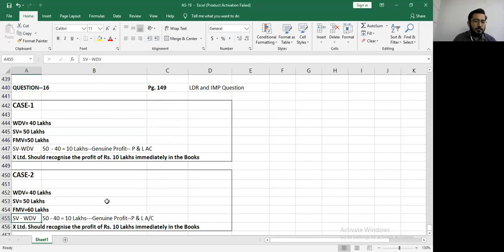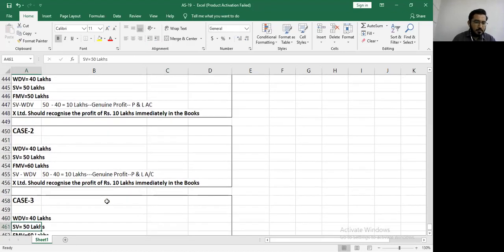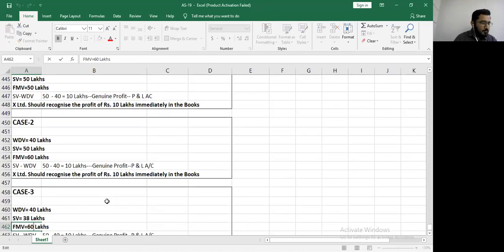Okay, go ahead. Case number 3. Am I audible, sir? Yes, you are audible. Please go ahead. So in case 3, we have our WDV as rupees 40 lakhs. Sale value is 38 lakhs. In case number 3, your sale value is 38 lakhs. And fair market value 45 lakhs. Fair market value 45. Okay.